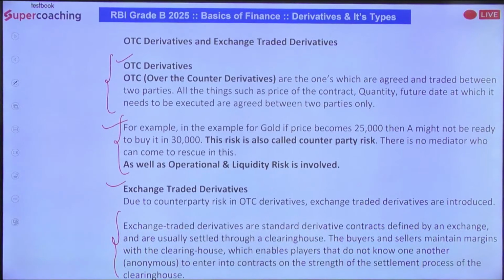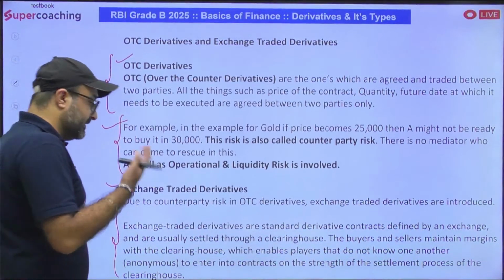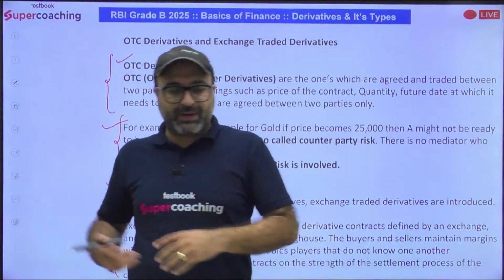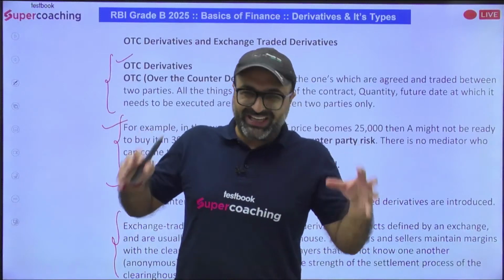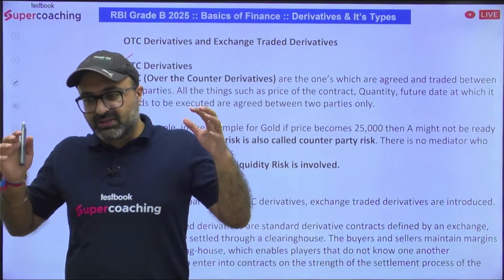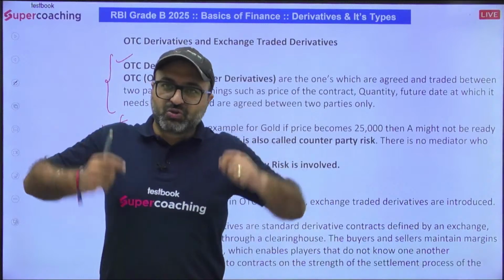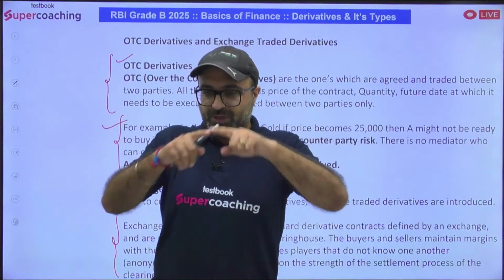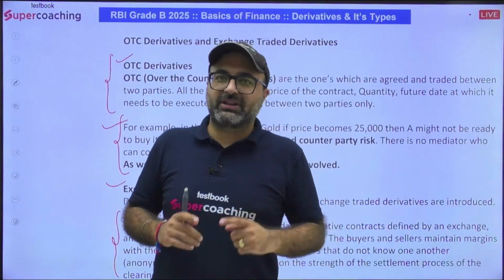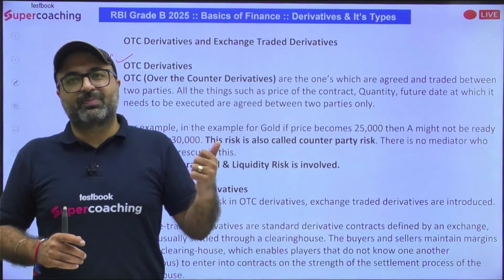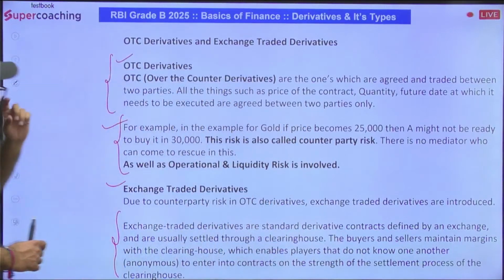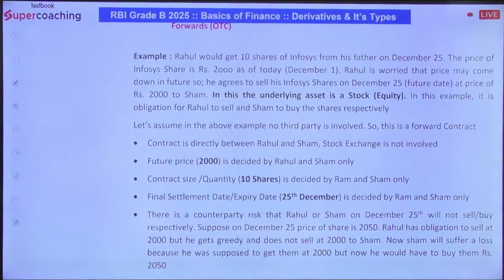If one of them does not make the payment, and this particular derivative is declared under the category of counterparty risk, then the middle party, the exchange, which is responsible to finalize all the details and conditions, will be responsible to pay on behalf of the other party. Got it? Now, let's try to understand all of these derivatives one by one.